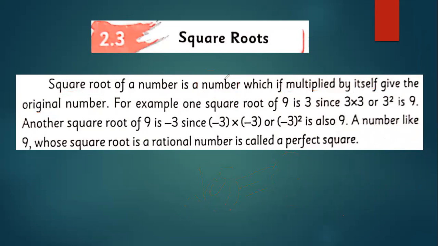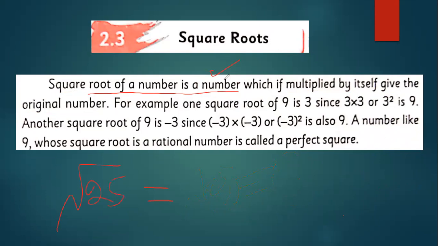Square root of a number. The square root of a number is a number which, when multiplied by itself, gives you the original number. Yes, it gives the original number.